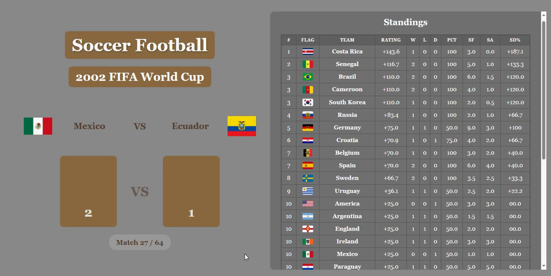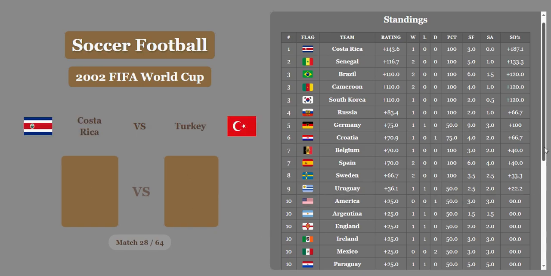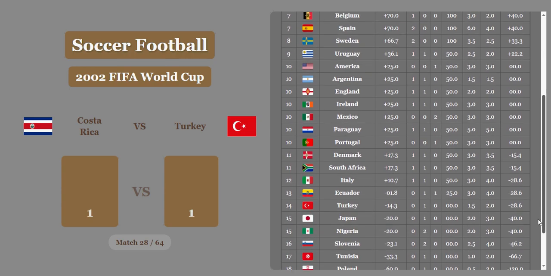Mexico versus Ecuador, 2-1. Mexico wins it. Whoa, after economics they draw. Ecuador gets a whole goal. Mexico in 10th now, tied in 10th. I don't know where Ecuador is.